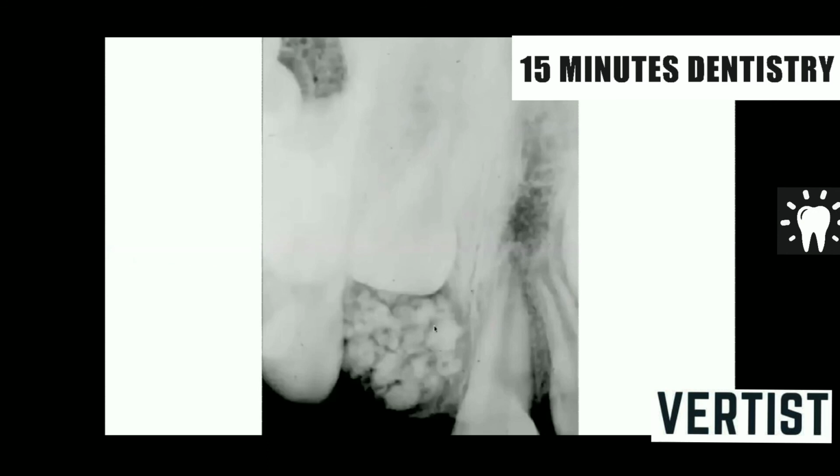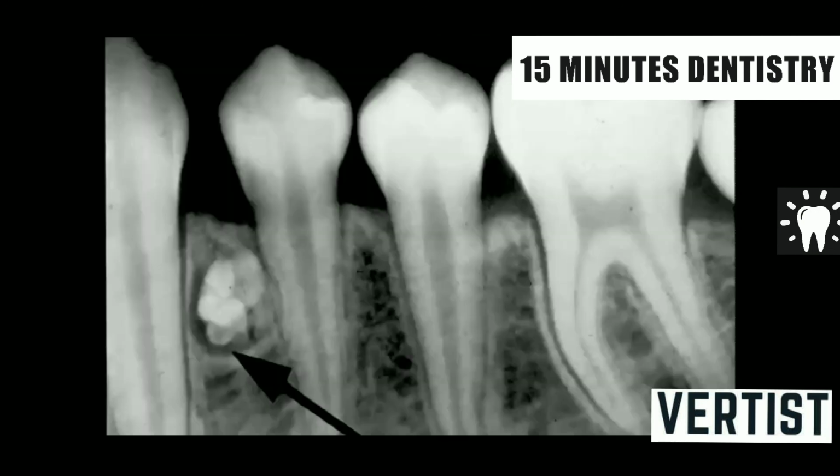Again, compound odontoma, impacted lateral incisor with associated lesion, multiple calcified bodies. They are looking like teeth and they are always surrounded by a radiolucent border. That is the capsule, the connective tissue capsule. This is again compound odontoma.